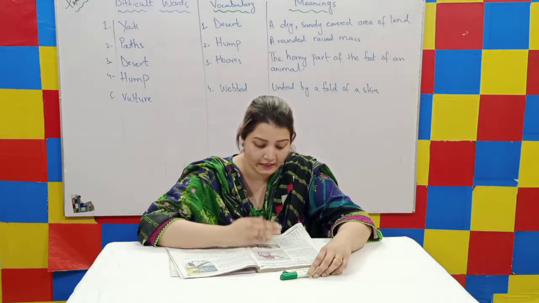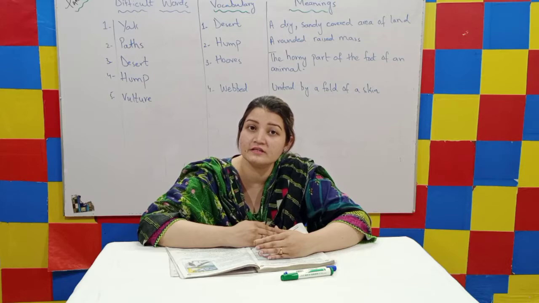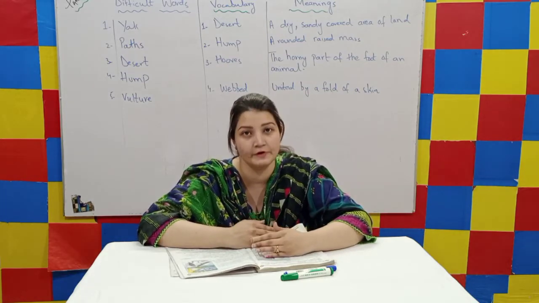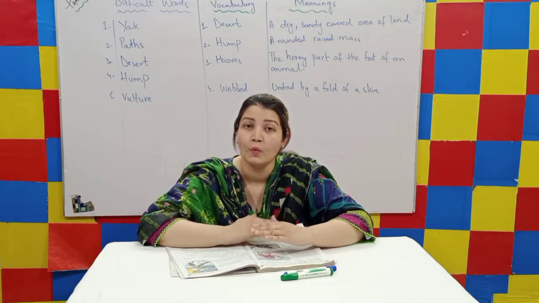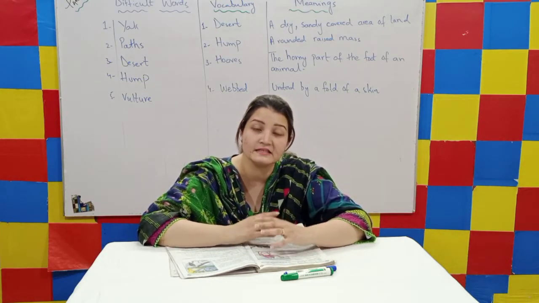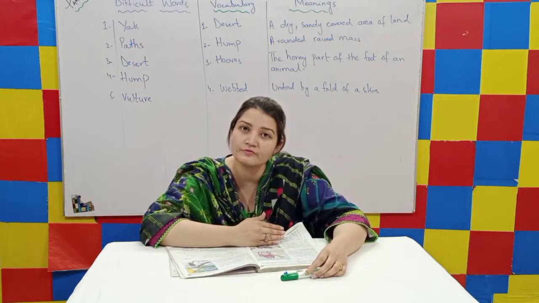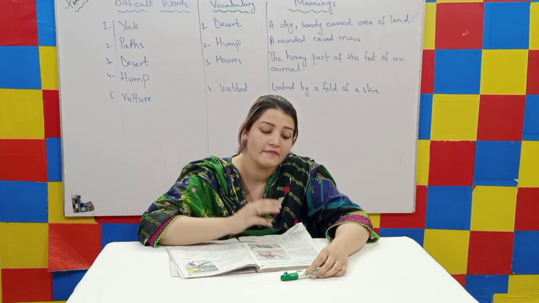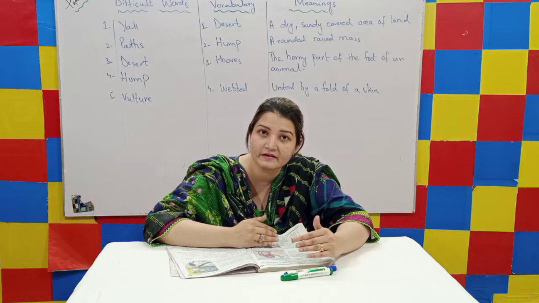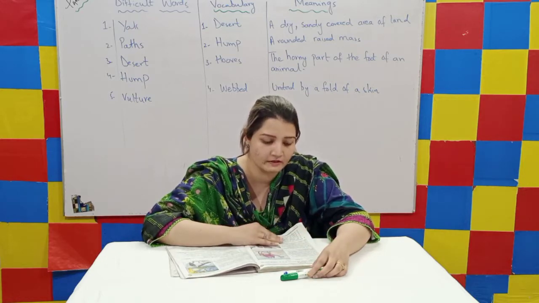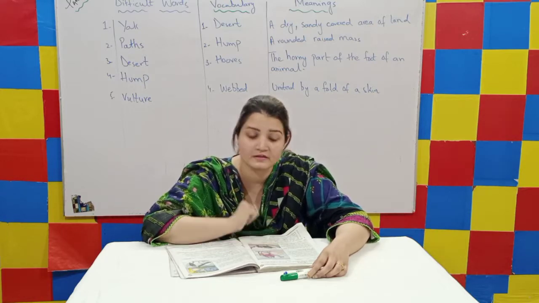Dear students, in your books you can see on page number 98 that there are some pictures of some animals and some birds. You have to read out the description of these animals and then arrange the headings according to their information. At first I am going to read out their description and then we are going to decide where we should add the headings. The headings given here are mountain, lake, grassland and deserts. So let me read the first description.